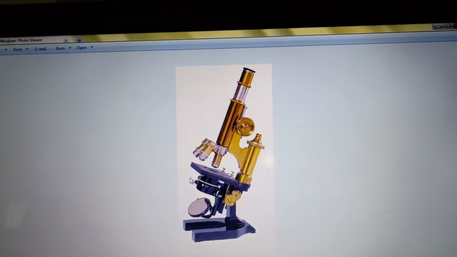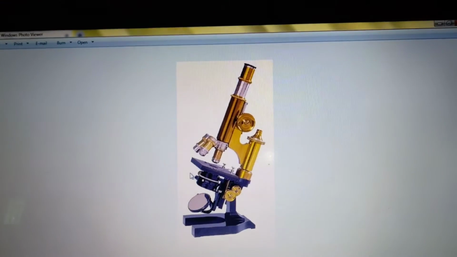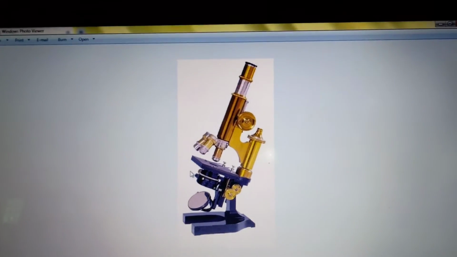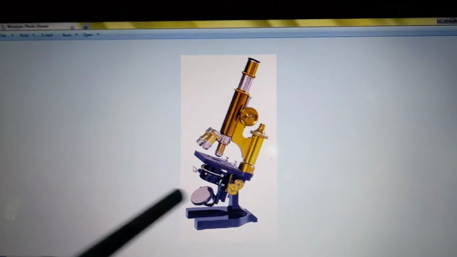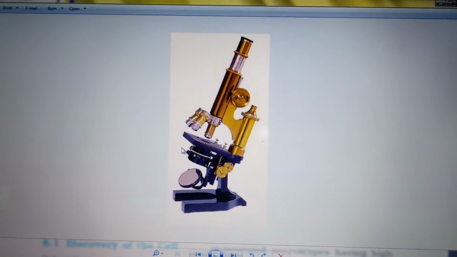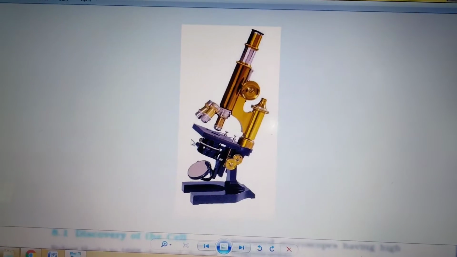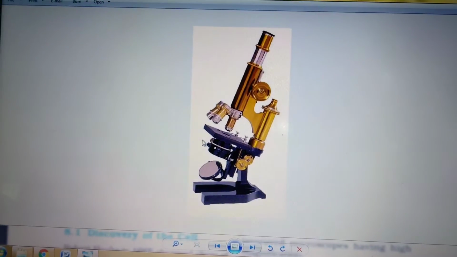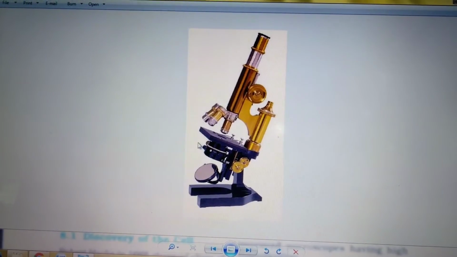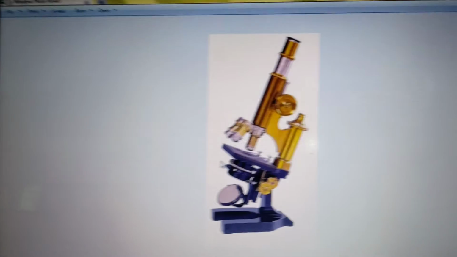See, most of the cells are microscopic in size. That is why we need a microscope to view them. Otherwise, you cannot see them with the normal eye. With the unaided eye, you will not be able to see them. But the egg of a hen also represents a single cell.